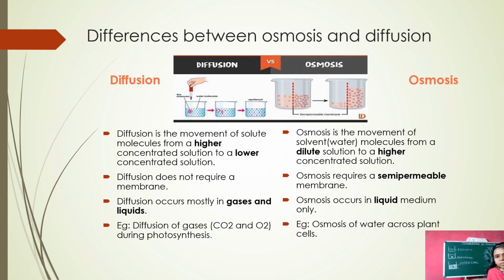But in osmosis, in most plant cells, water passes by the process of osmosis only. These are some differences between osmosis and diffusion. Mainly, diffusion is the movement of solute particles where a cell membrane is not compulsory or a must. But osmosis requires a semi-permeable membrane. It is the movement of solvent molecules, that is, water molecules.